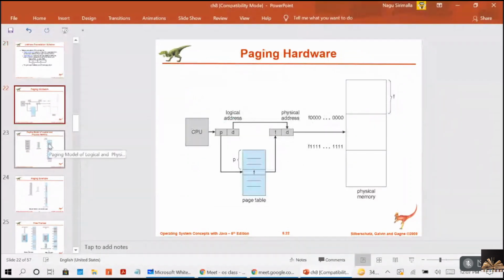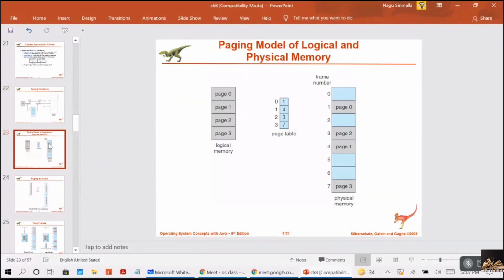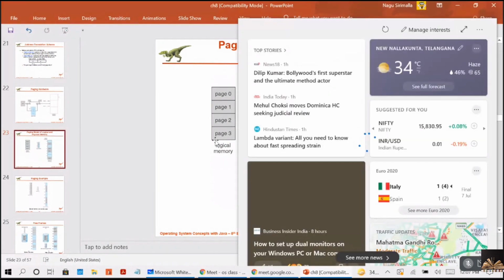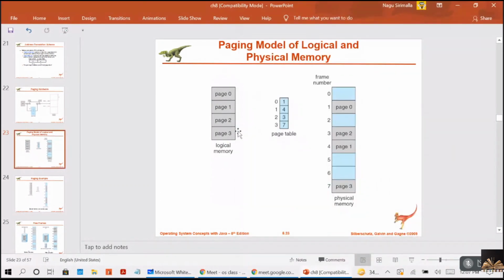Now this is about how the translation and the mapping can be done, and this is one example of how the logical memory is divided into pages and how the physical memory is divided into frames. And how the page table represents this, how the pages are mapped to the frames.